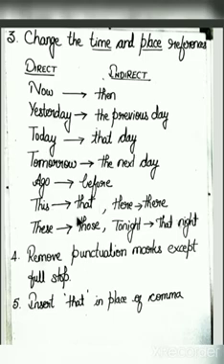It changes accordingly. The next rule is remove punctuation marks except full stop. In direct speech, we can see comma, we can see inverted comma, sometimes we see question mark also, exclamation mark also. But when you're changing into indirect speech, you have to remove all the punctuation marks except full stop. Okay? And finally, in place of comma and inverted comma, in indirect speech, you have to insert that. That is a conjunction which you have to insert in indirect speech in place of comma.